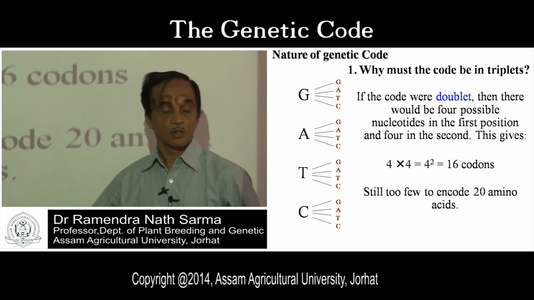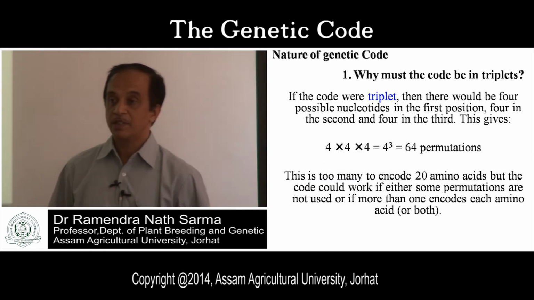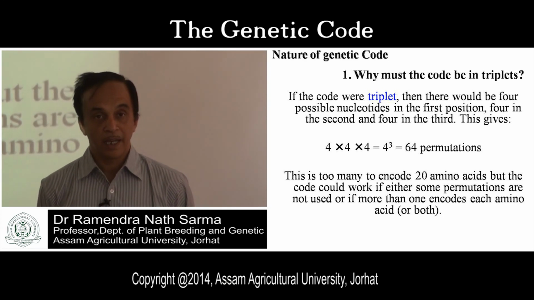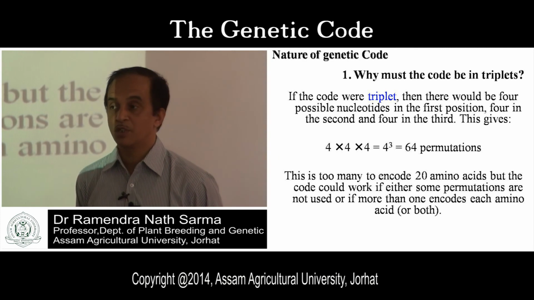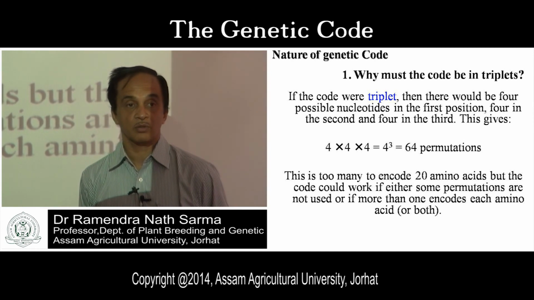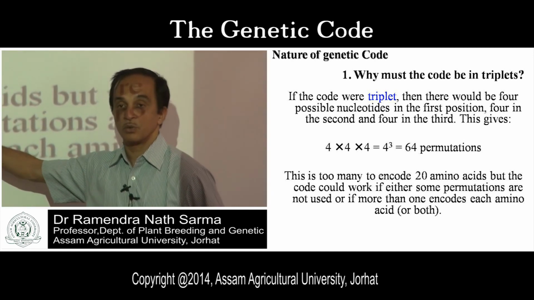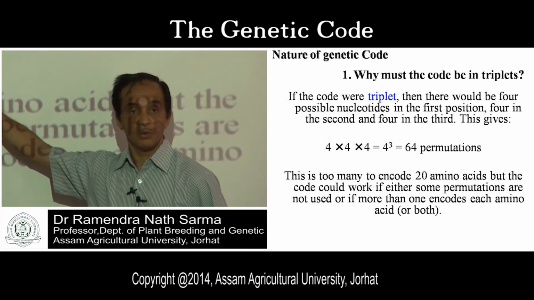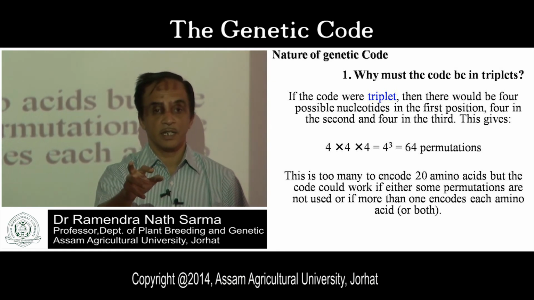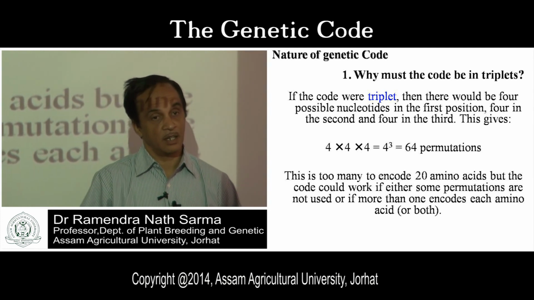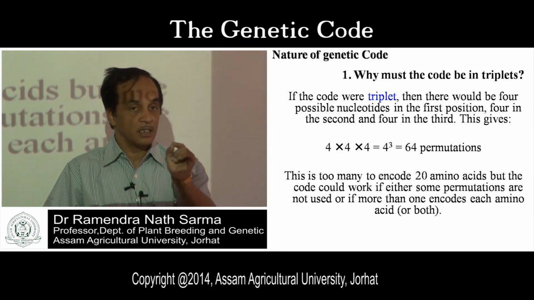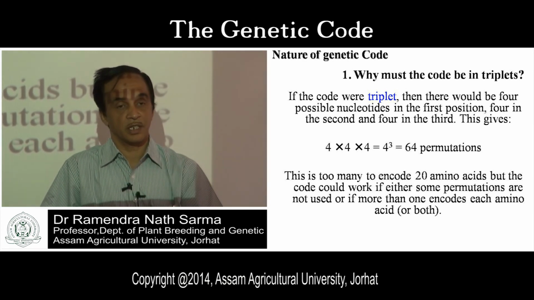So what was the hypothesis at that time? If there are 3 bases at a time, then it is possible to have 64 genetic codes. In all permutations, we will have 64 codons. With 20 amino acids, that means 44 are extra. Based on this argument, it was hypothesized in 1963 and 64 that the genetic code is triplet. Are you getting my point?